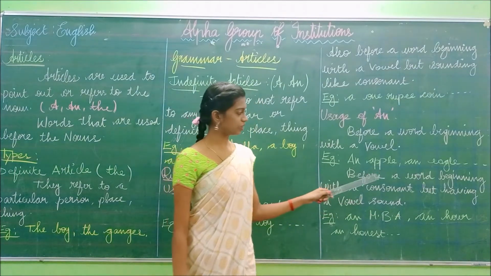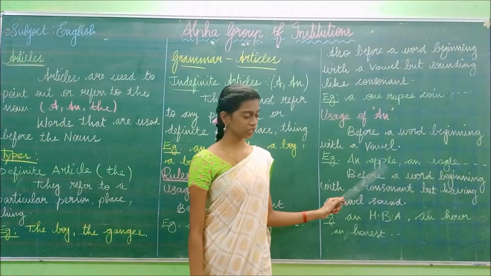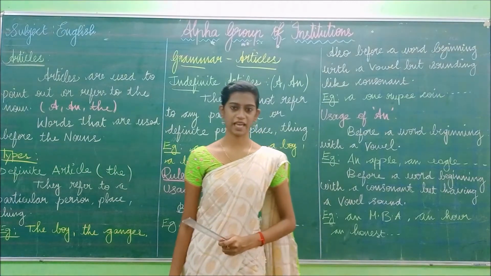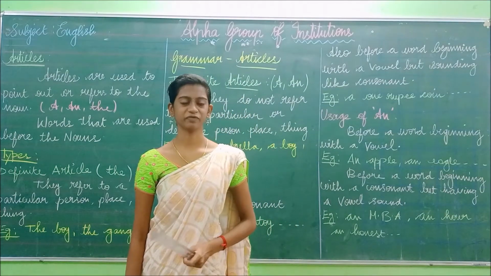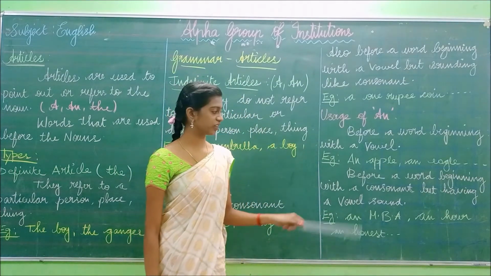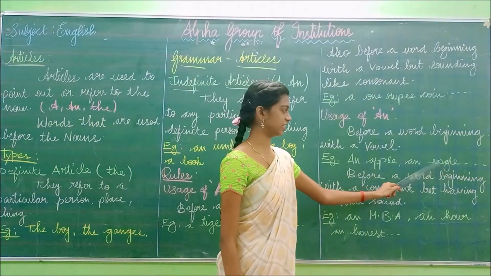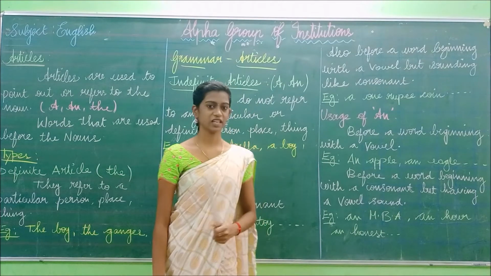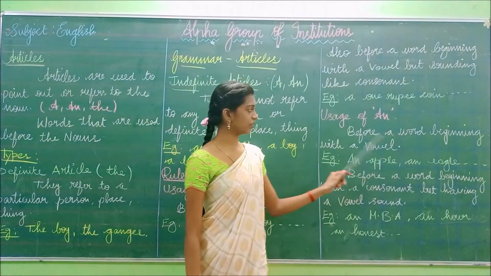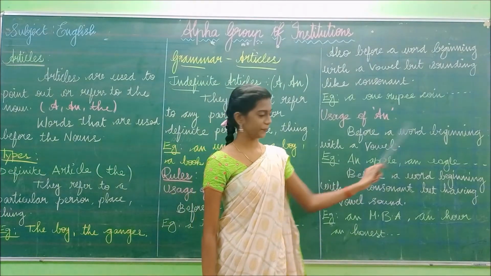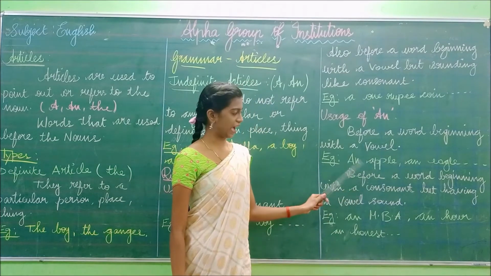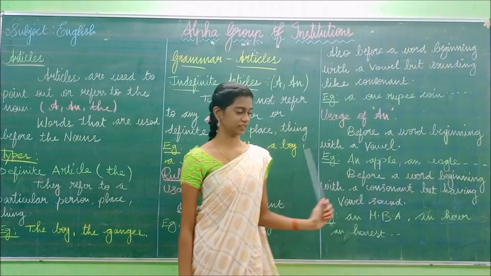So, in this case, look at this word apple. Okay. So, the word starts with A. Is A a vowel? Very good. A is a vowel. So, we have added an apple. Likewise, an eagle. So E is a vowel. So we have added an. Okay. So before a word beginning with a vowel, an apple and an eagle.